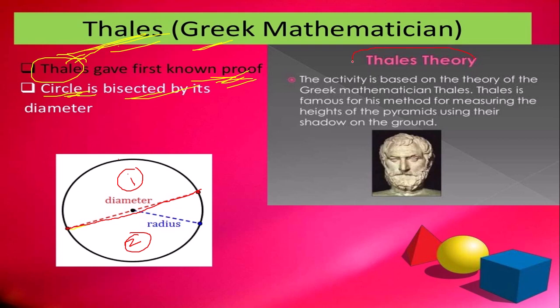Next, he proposed Thales theorem. Based on that, they used to measure the height of the pyramids with the help of shadows formed on the ground. Like that, mathematicians started giving a systematic arrangement to the subject of geometry.